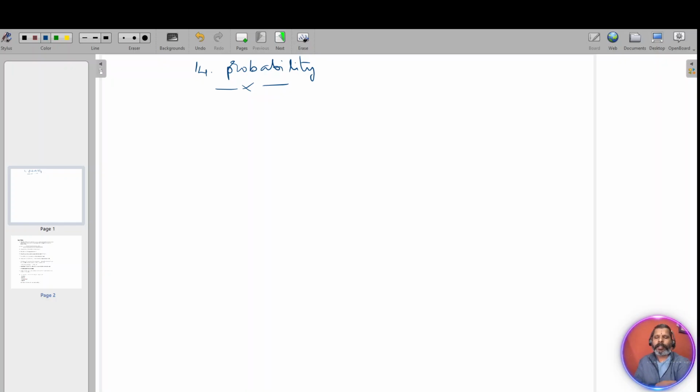Students, in this class we'll see the topic probability, 10th standard chapter, the last chapter in the 10th standard. We have been seeing this since class 8th. There is nothing more in 10th standard as well. It's the same, but the number of questions and different types of questions will be asked here. Otherwise, whatever we studied in 8th and 9th is the same in 10th as well.